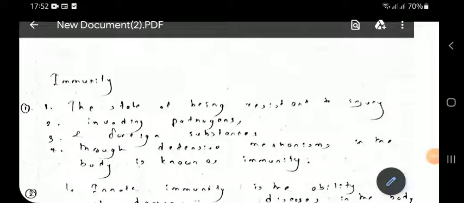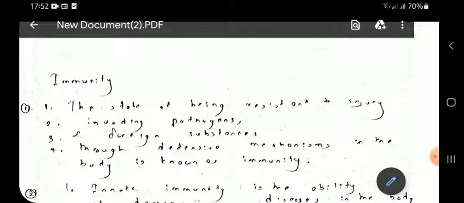So actually, I decided to kind of explain and just give the definitions of certain lessons in biology. Now, we find it very difficult to remember these definitions because in the exam you have to give the exact answer with the exact points. If you just miss sometimes one or two words, you may lose potentially all the marks. So it's just a help. I'll try to explain certain things, but mostly I'll be reading all the definitions in a very clear way so that you could easily remember them.